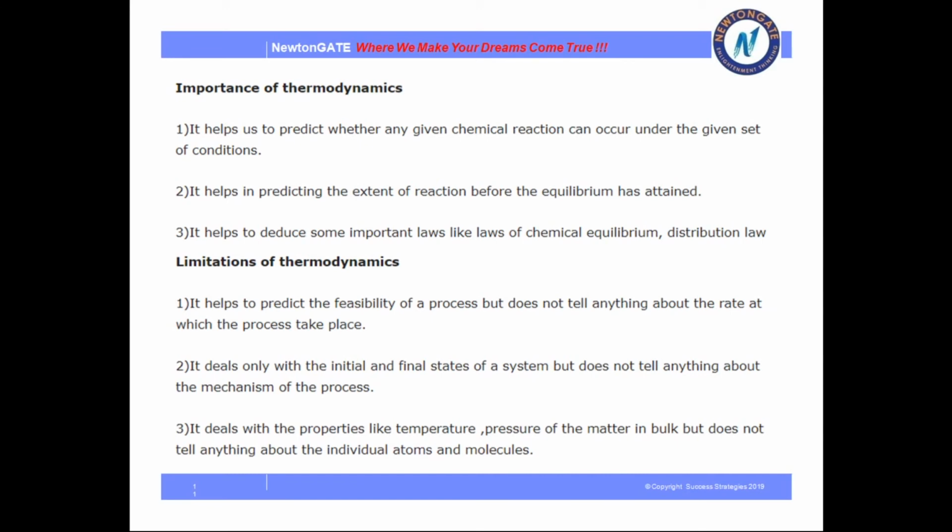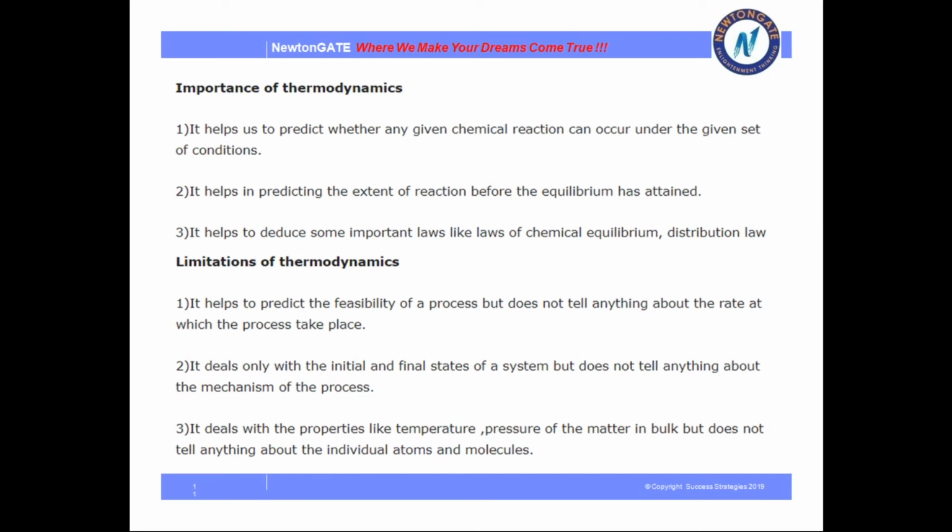Then, importance of thermodynamics. It helps us predict whether any given chemical reaction can occur under a given set of conditions. Another, it helps in predicting the extent of reaction before the equilibrium has been attained. Next, it helps to deduce some important laws like law of chemical equilibrium, distribution law, etc.